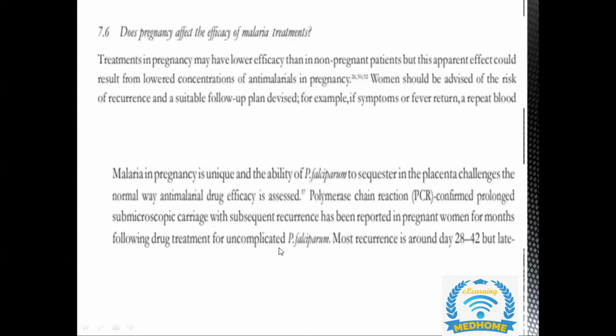Usually the recurrence is around 28 to 42 days for Plasmodium falciparum. For all the drugs and all the species, the recurrence rate is mentioned, but the most common that we should remember is for Plasmodium falciparum, that is 28 to 42 days.